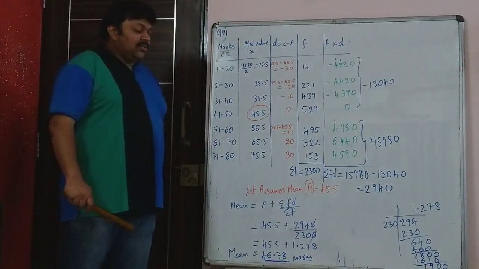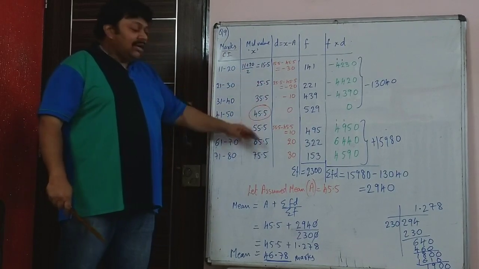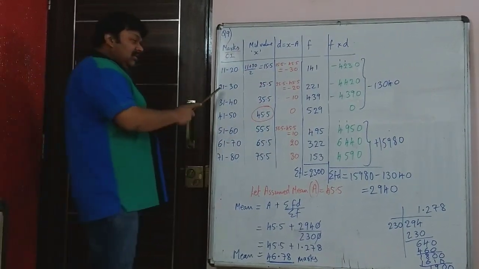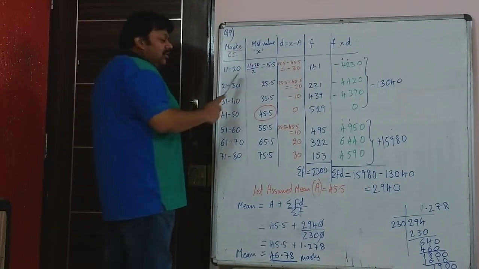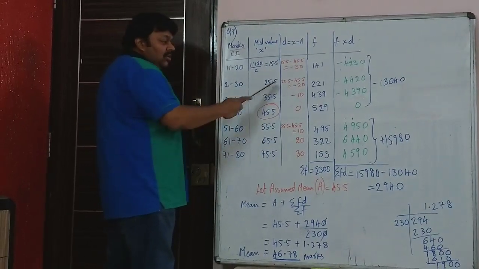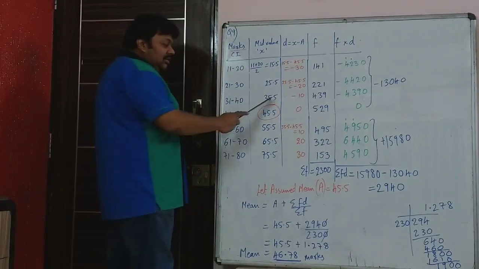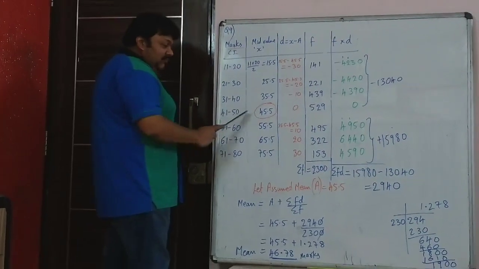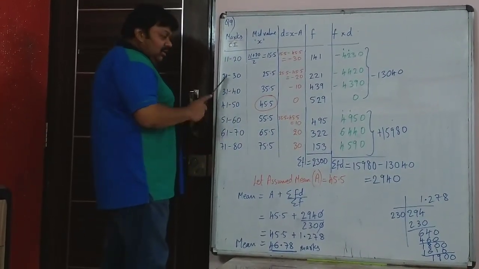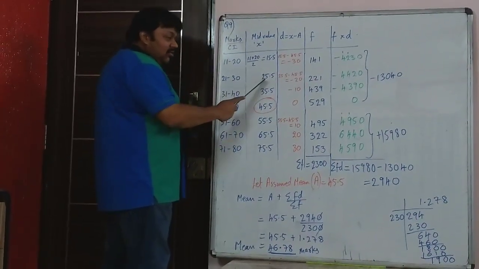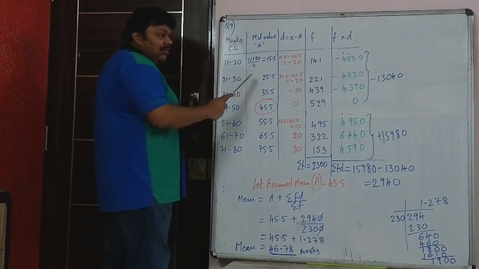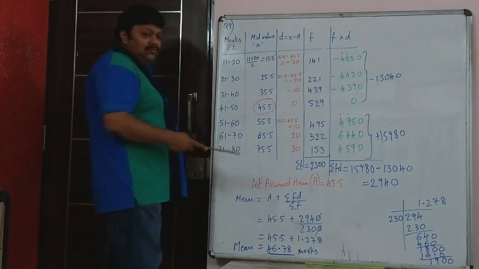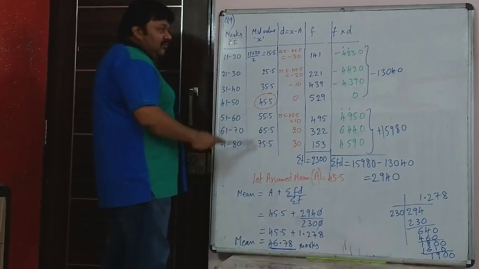So these are all groups of 10, so the mid value will increase by 10. Otherwise you can do 21 plus 30 upon 2, which is 25.5. Then 35.5, then 45.5 and so on. Same way you find it for the entire thing.